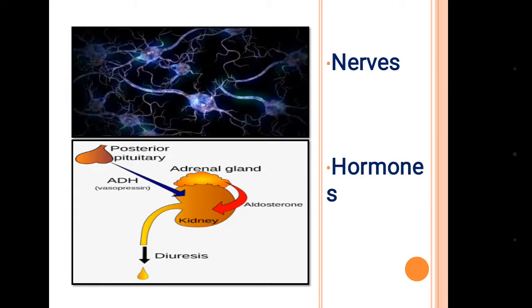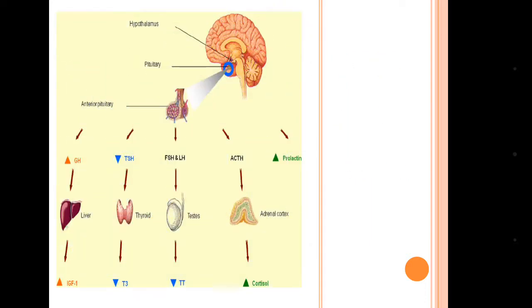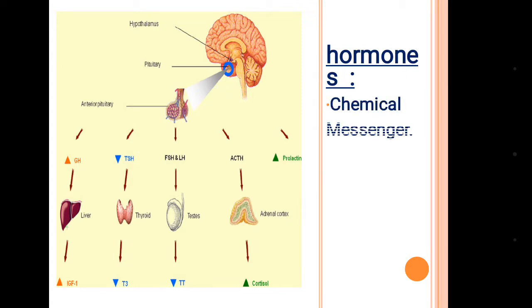So nerves control the growth and functioning of hormones, and hormones control the growth and development of the nerves. At first, hormones are the chemical messenger of our body. Why chemical messenger? Because nerves send messages to the hormones, and then hormones carry out the function. And hormones are called the workers of the body system.